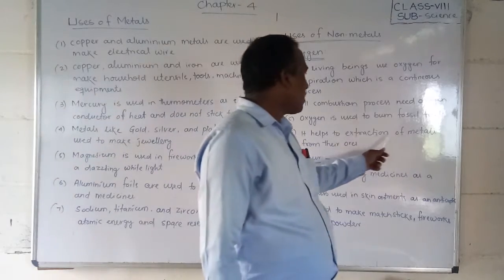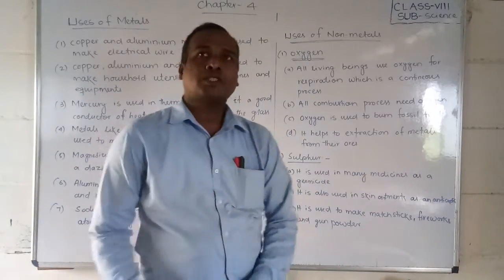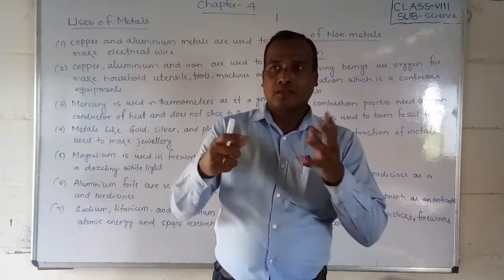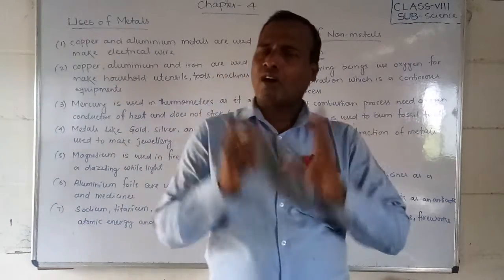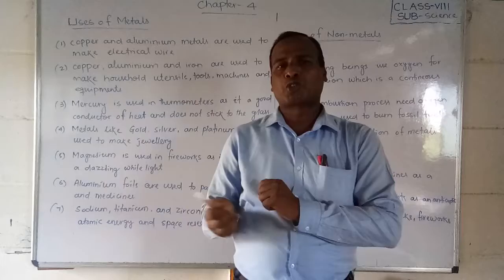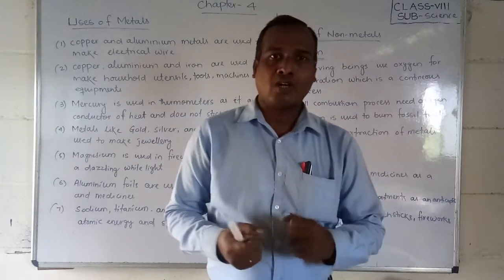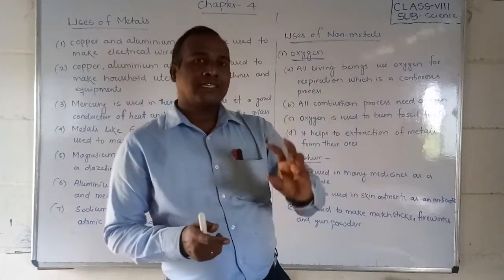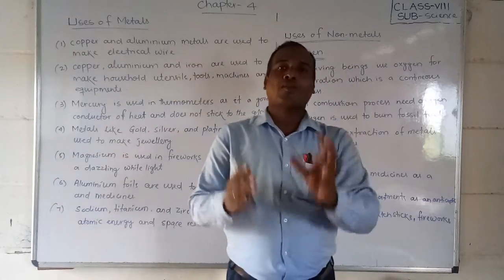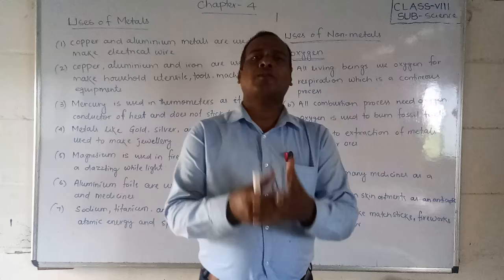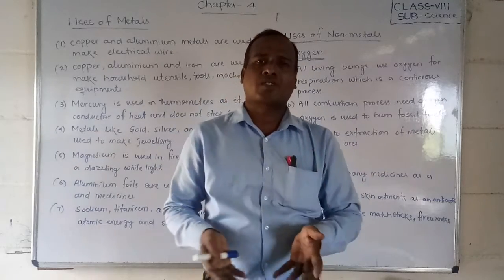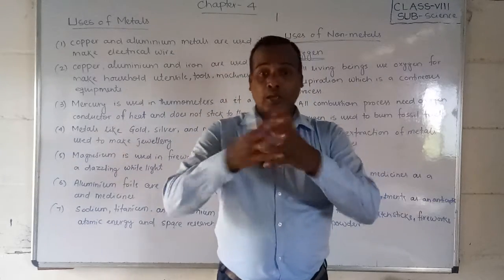It also helps in the extraction of metals from their ores. Students, iron, bauxite, magnesite, all of these we get as ores. But how do we get iron? We do not get it in a free state, like gold. We get it first as ores. Ores mean a mixture of different metals, sand and other items. But how should we separate them?